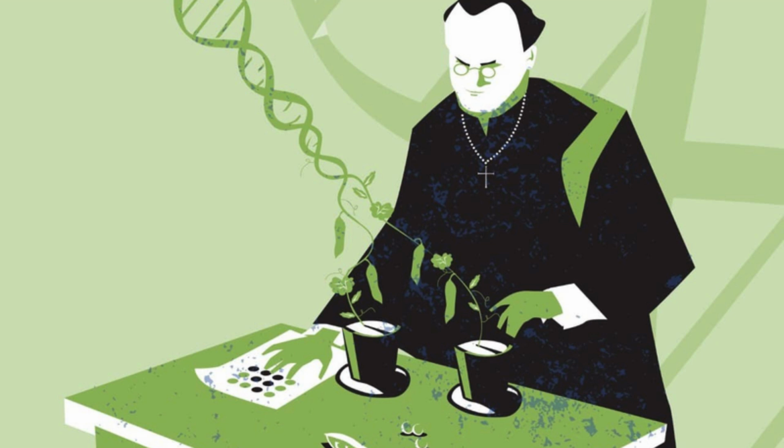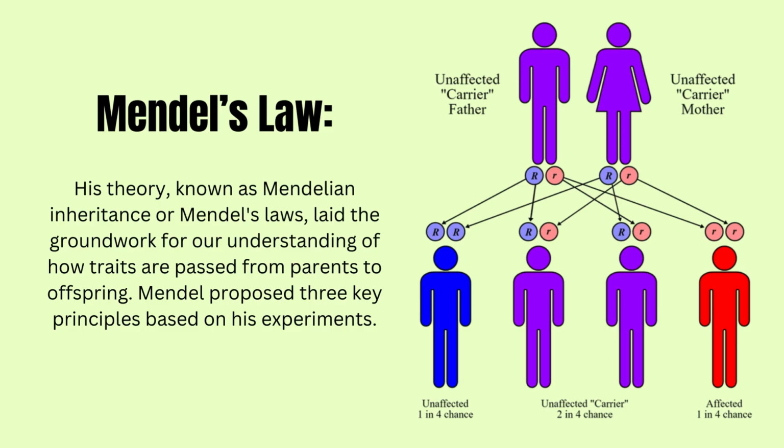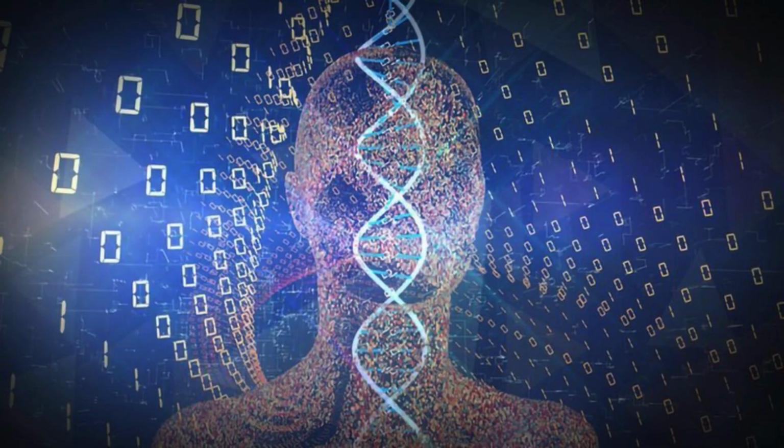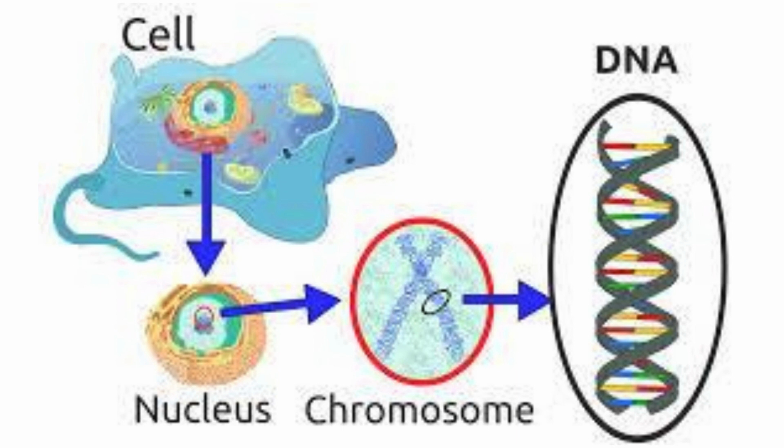Through his work carried out with ordinary garden peas, Mendel introduced the scientific study of biological inheritance called genetics. His theory, known as Mendelian inheritance or Mendel's laws, laid the groundwork for our understanding of how traits are passed from parents to offspring. Mendel proposed three key principles based on his experiments.